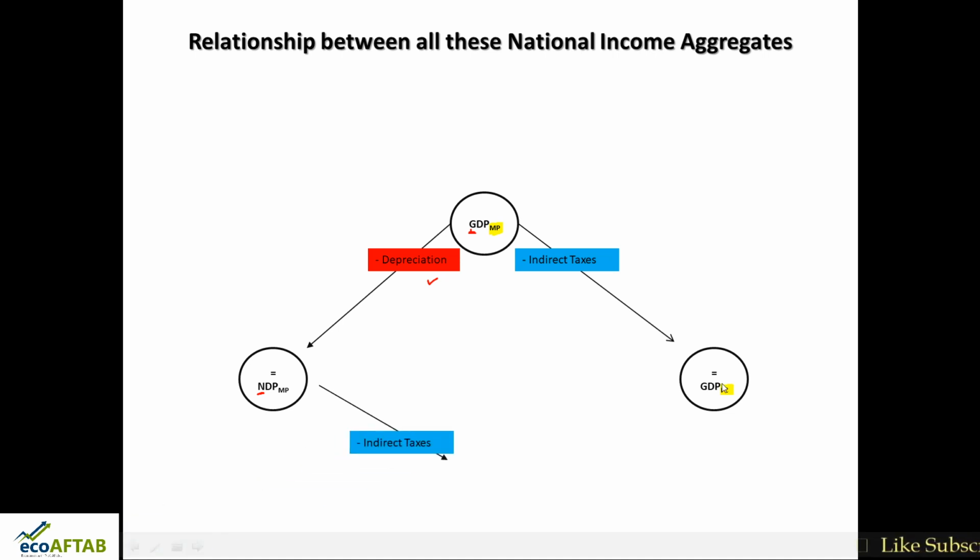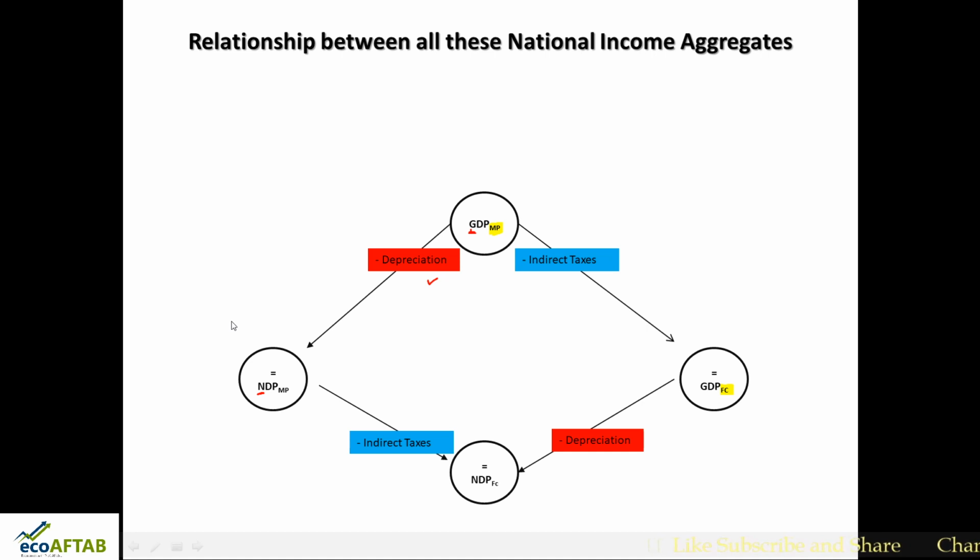From NDP at market prices, if you remove indirect taxes, what will you get? We will get NDP at factor cost, because we are removing indirect taxes. Similarly, from GDP at factor cost, if you deduct depreciation, what do we get? We get NDP at factor cost, net domestic product at factor cost. So this is all about domestic product. Domestic product means the goods and services which are produced within the country.